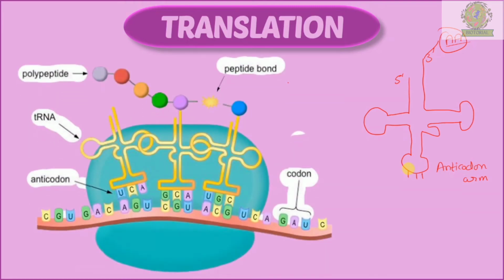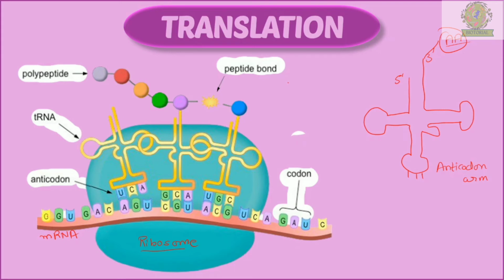In this diagram we see that this is mRNA with its codons present on it, and now it has come near the ribosome. This green colored thing is the ribosome. Let me name it first, and this is mRNA. Now the ribosome is forming the base for protein synthesis. mRNA has all its information in the form of codons here. Codons are the set, or the triplet, of 3 nitrogenous bases.